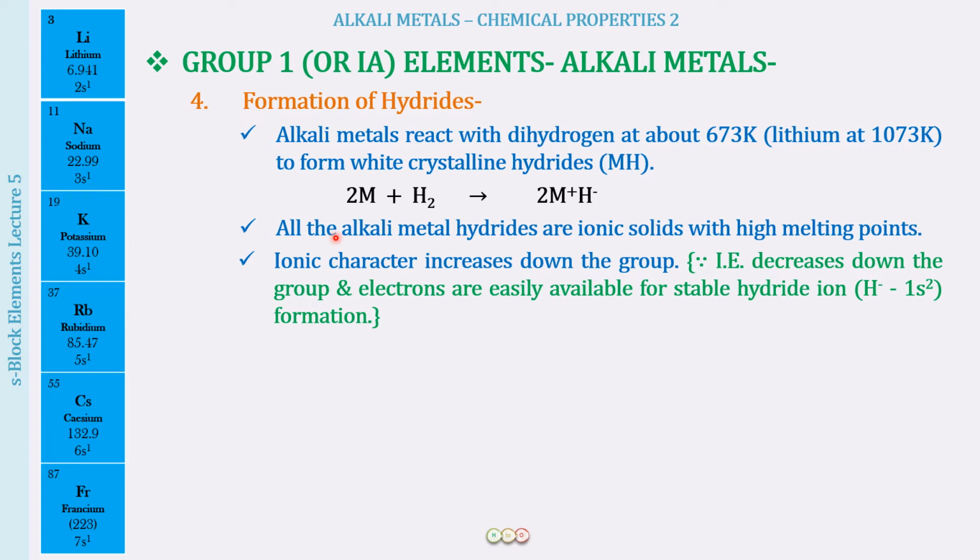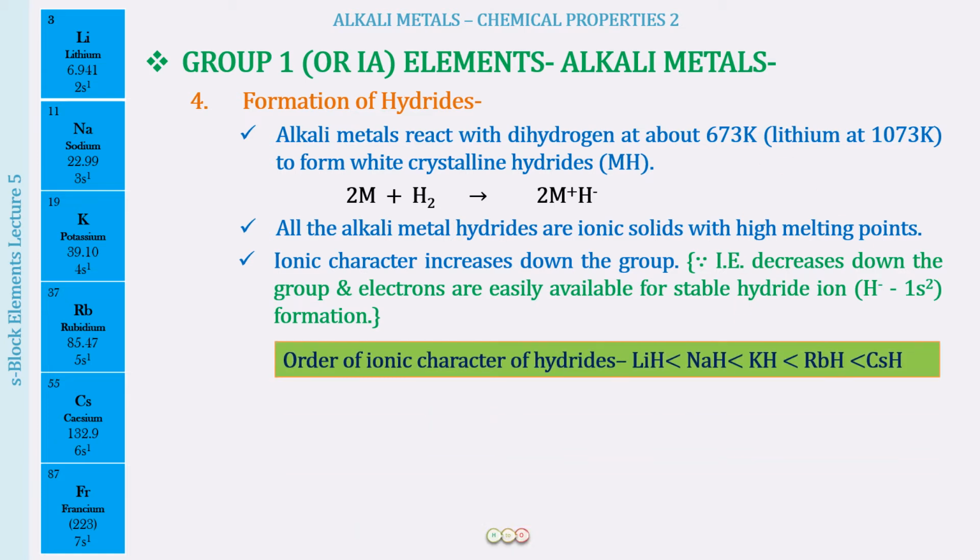Understand this. First of all, we have said that these are ionic solids, so you should know about the ionic character trend. So ionic character is going to increase down the group. Why does it increase down the group? Because the ionization energy decreases down the group and the electrons are easily available for the stable hydride formation, that is H negative, which will have the electronic configuration 1s2, that is the noble gas configuration. So easy is going to be the electron lost as we move down the group. Therefore, the ionic character increases down the group. Right, so cesium hydride is going to be the most ionic in nature.